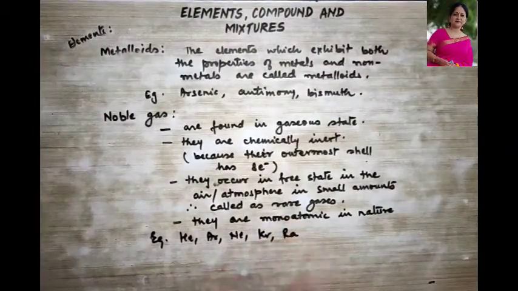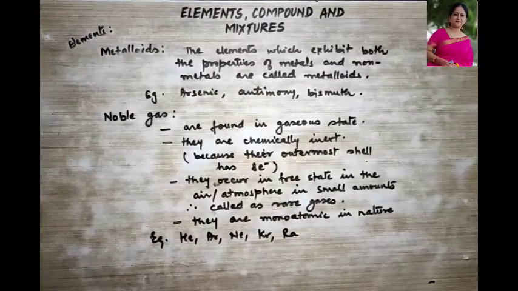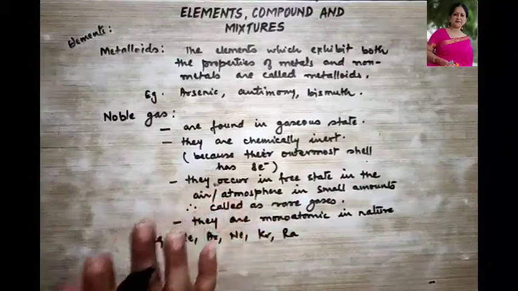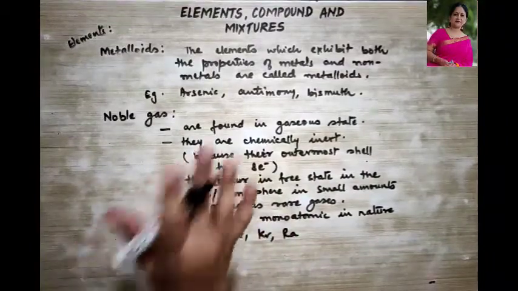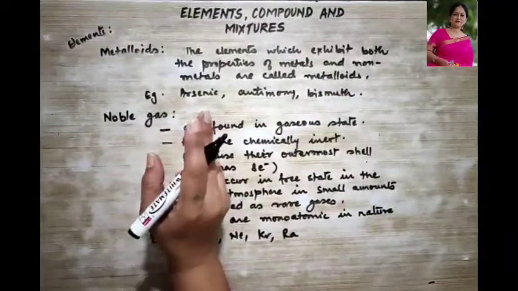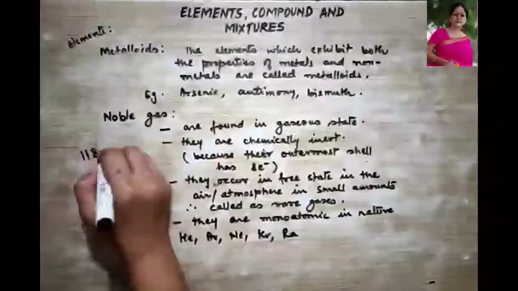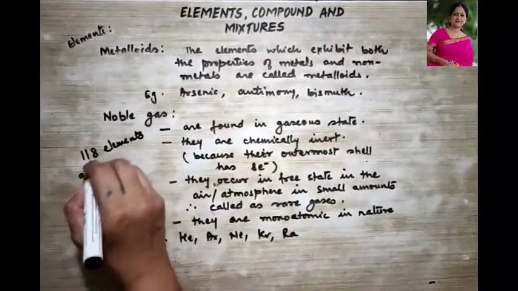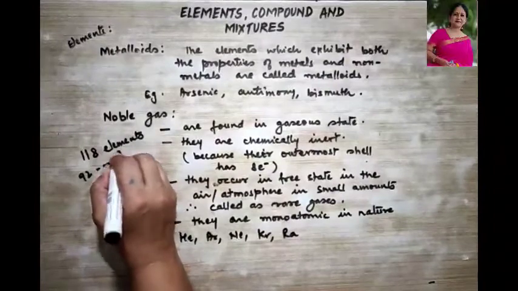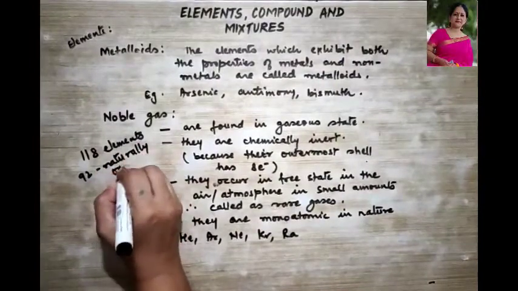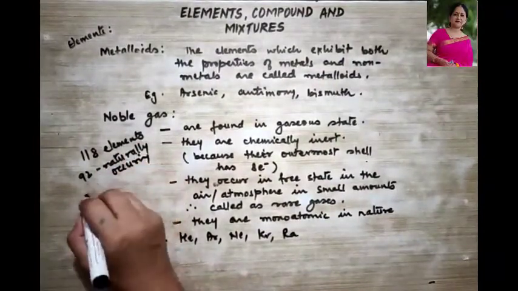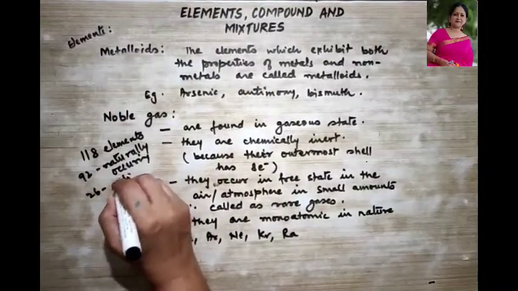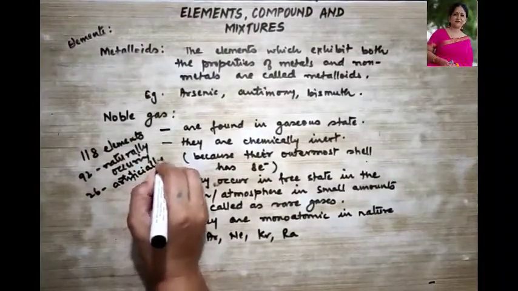So coming to how many elements are known to us. We find around 118 elements known to us, out of which around 92 are naturally occurring, and around 26 are artificially created.